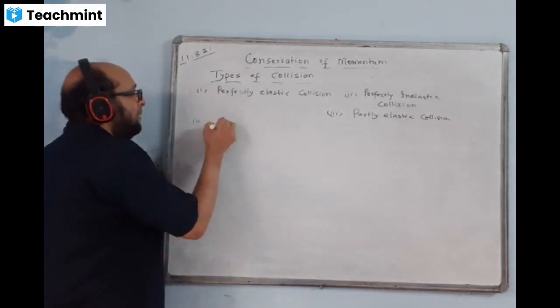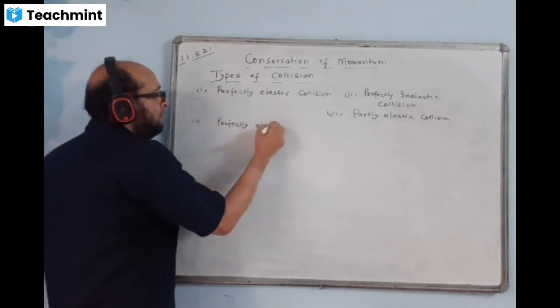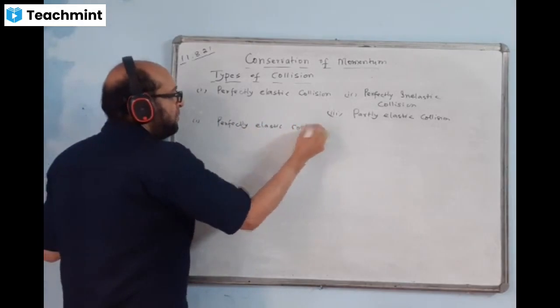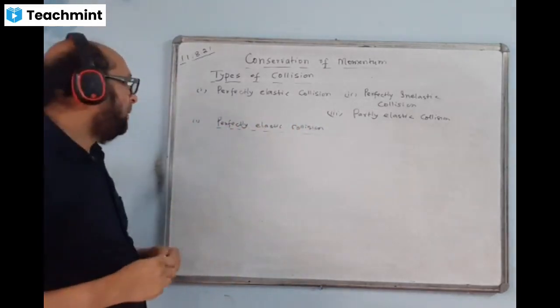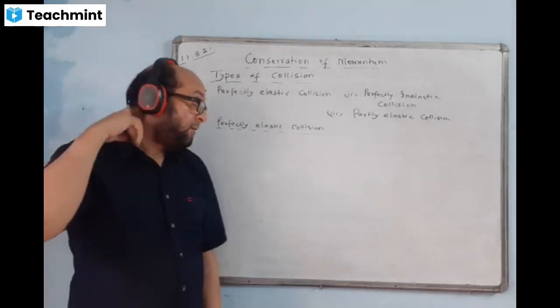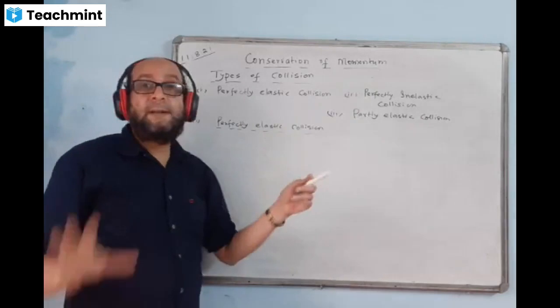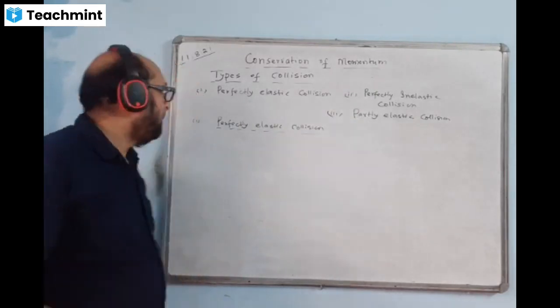First one, perfectly elastic collision. One thing to keep in mind is that in all types of collision, momentum remains conserved. That is, initial momentum will be equal to final momentum.